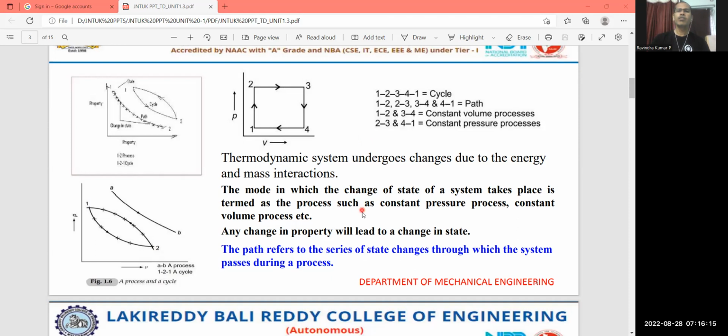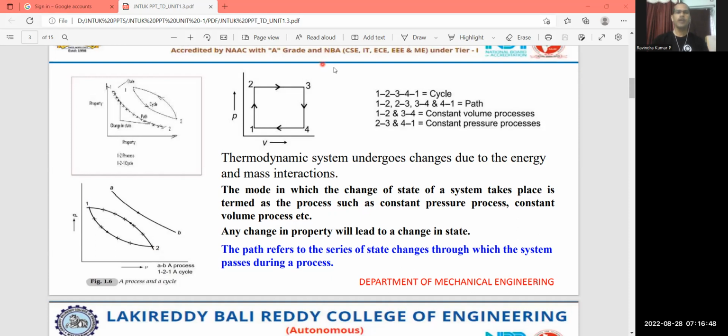So the mode in which the change of state of a system takes place is termed as a process, whether it is an adiabatic process, polytropic process, isentropic process, or isothermal process, whatever it may be. The path refers to the series of state changes.